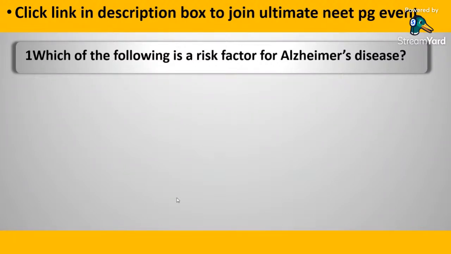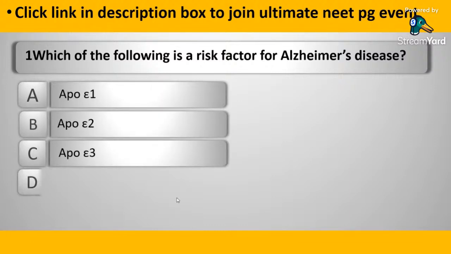Which of the following is a risk factor for Alzheimer's disease? A. Apo E1, B. Apo E2, C. Apo E3, D. Apo E4. What do you think is the correct answer here?